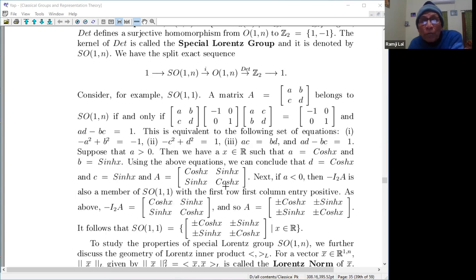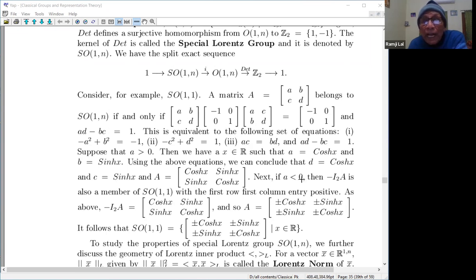So determinant is cos hyperbolic square X minus sin hyperbolic square X. So the relation is cos hyperbolic square X minus sin hyperbolic square X is 1. So there is a hyperbolic trigonometry involved with this, and indeed X represents the hyperbolic angle, as we shall see. So this is cos hyperbolic X, perhaps the name comes from there itself. So cos hyperbolic X, sin hyperbolic X, and if A is positive, you have this cos hyperbolic X because A is greater than or equal to 1.